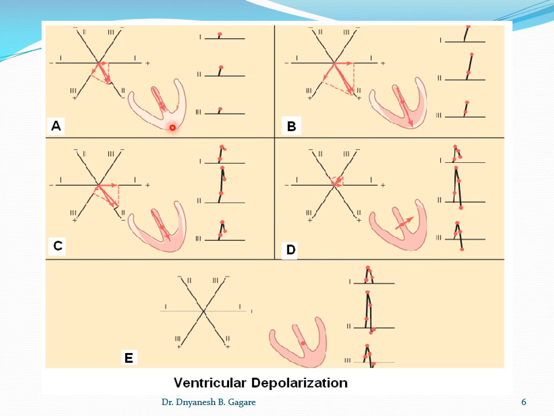In this diagram you can see that one red arrow is shown, and this arrow is a vector that shows the direction of the current. This vector has length and direction. The arrowhead indicates the direction, and the length of this arrow indicates the magnitude and the amplitude of the current.